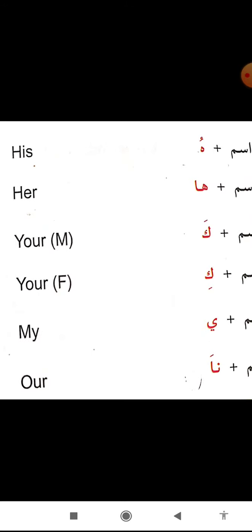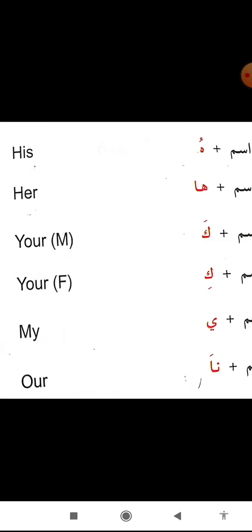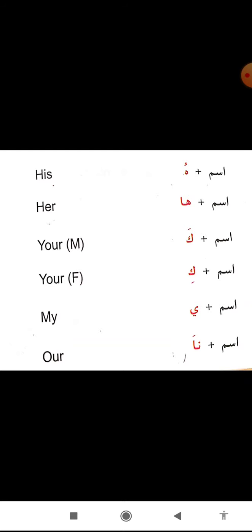Now you can see ismun plus ya, so now it becomes ismi, my name. One thing you have to remember is that ya means zamire wahid muzakkar wa muannas mutakallim, so you can use this pronoun for both feminine and masculine singular. Ismun plus na means ismuna, our name.